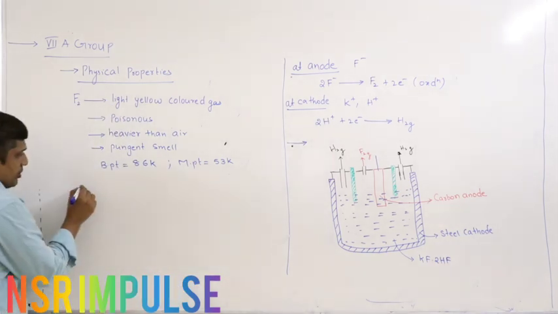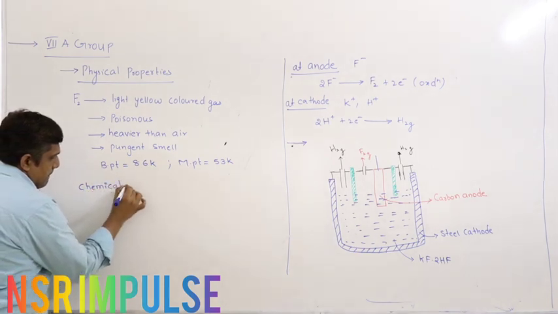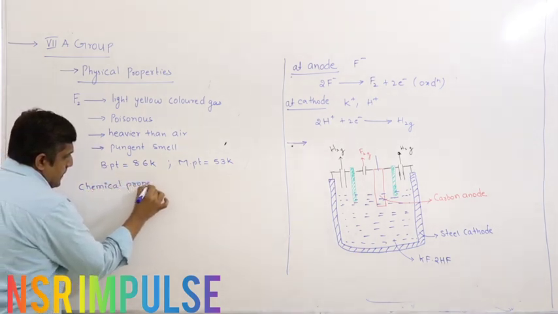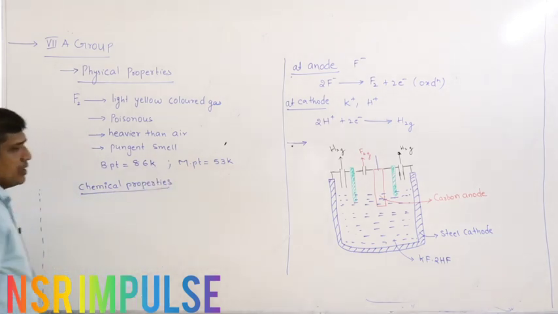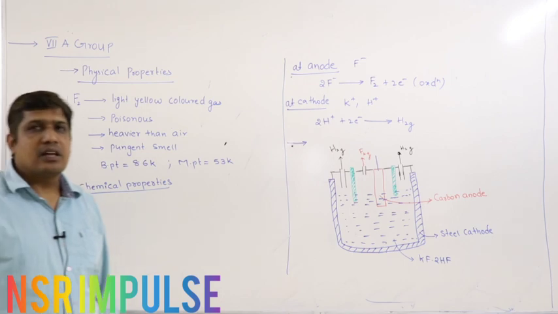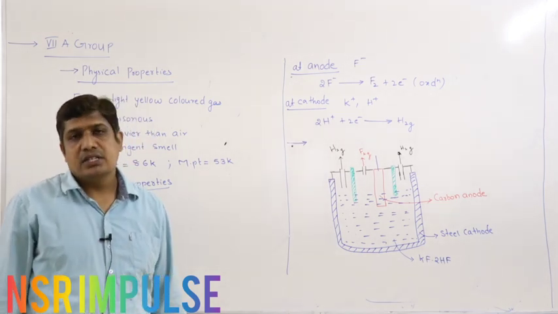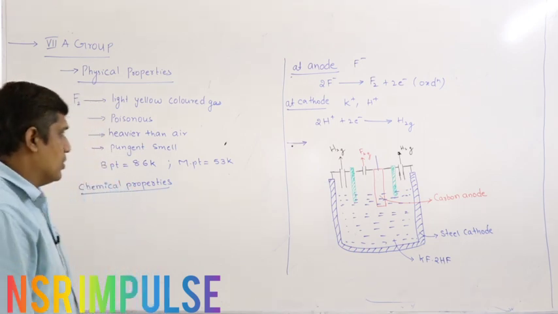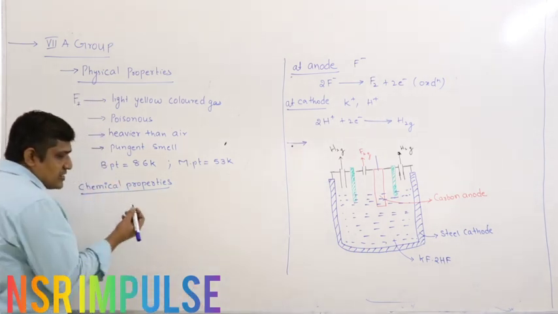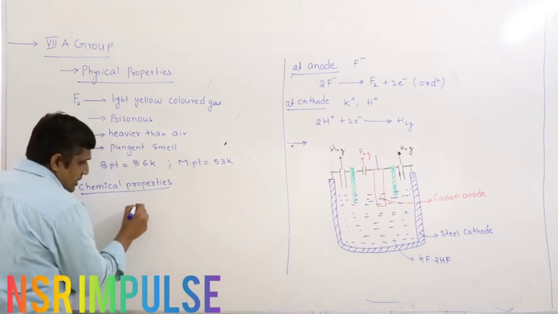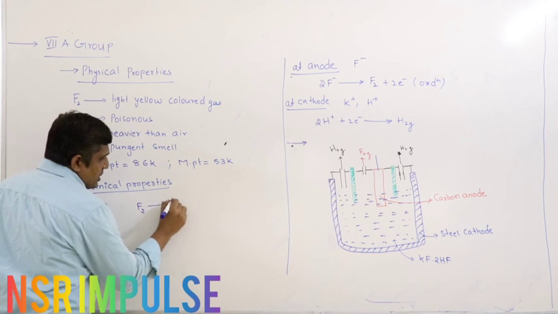Coming to the chemical properties. As we have already studied, halogens are highly reactive. Fluorine is the most electronegative element and it is more reactive. Because of high reactivity, see what kind of oxidation state it takes. Fluorine always wants to convert into F minus.